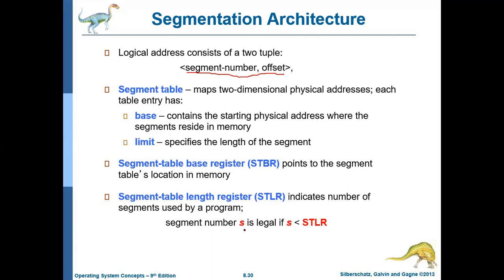If the segment number is less than STLR, then it is fine. Otherwise, you are going in the wrong direction. If the segment table length is 10, your segment number should be 0 to 9.